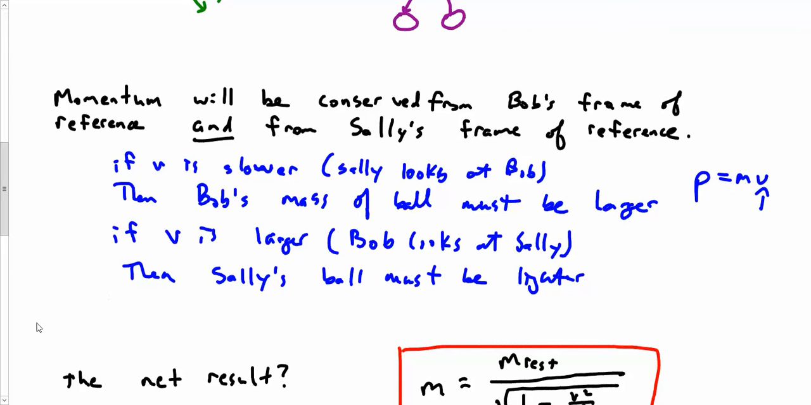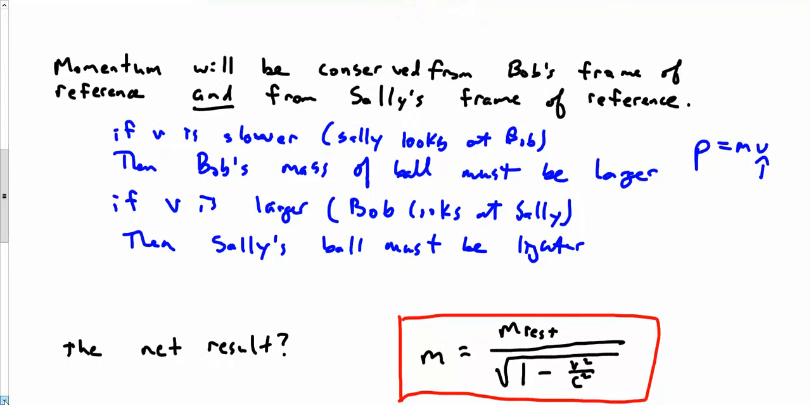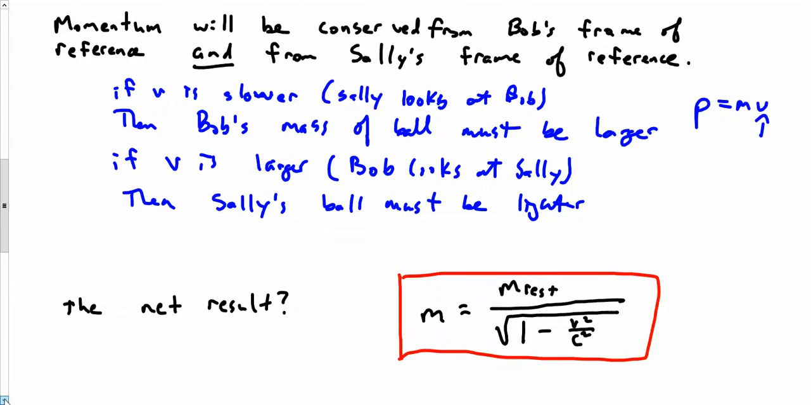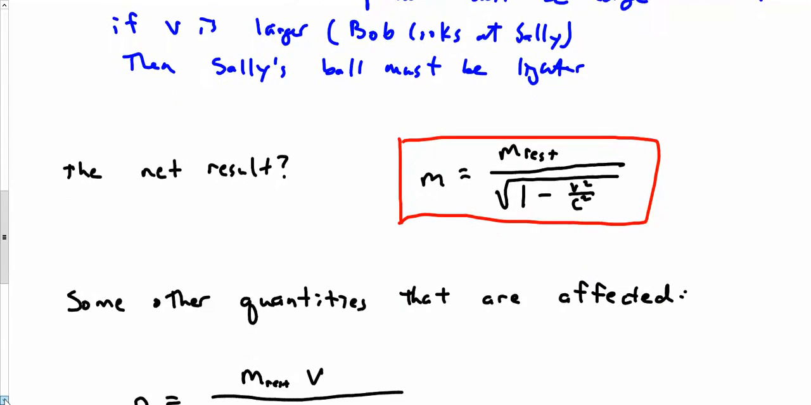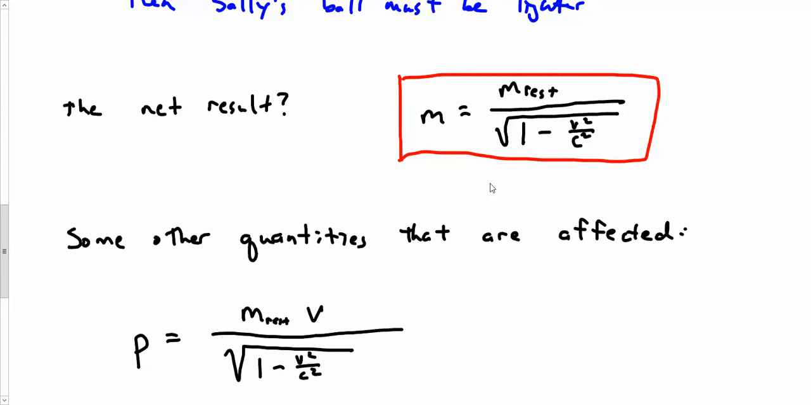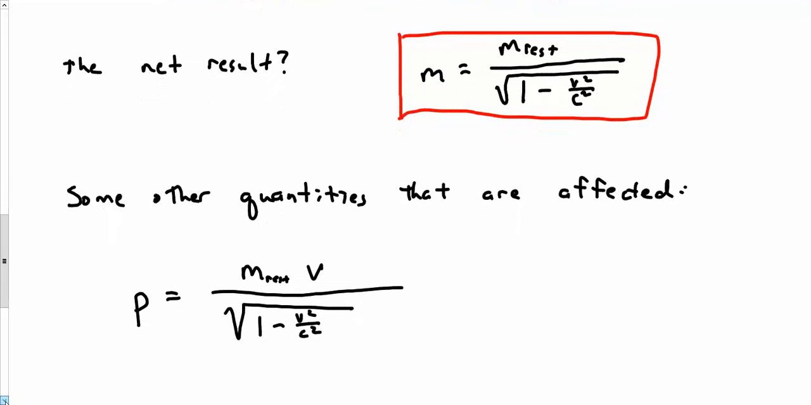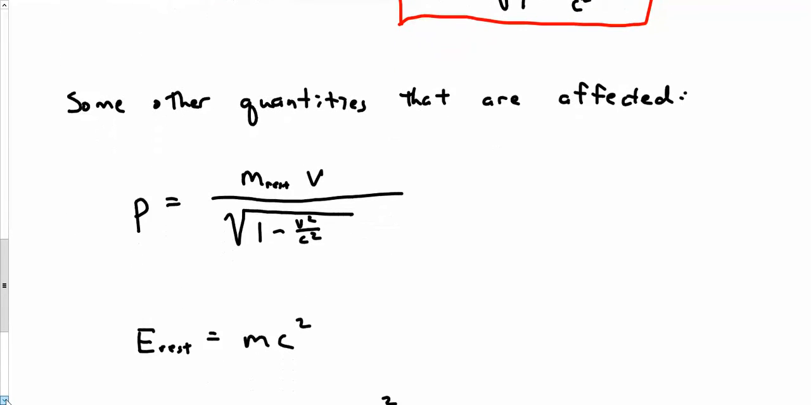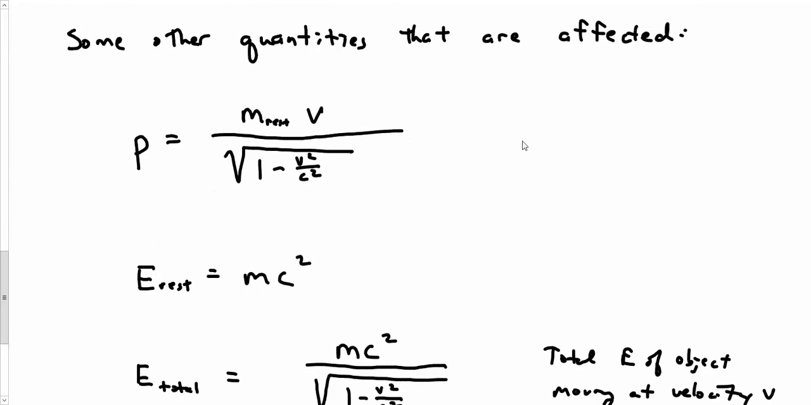The net result here is that, yes, mass changes. And it changes according to this formula right here. We have the rest mass, we have the relativistic mass, we have this factor right here. Some other quantities that are going to be affected when the mass changes: momentum is going to be affected. Momentum used to be mv, but now because m is changing, I get this version of the formula.